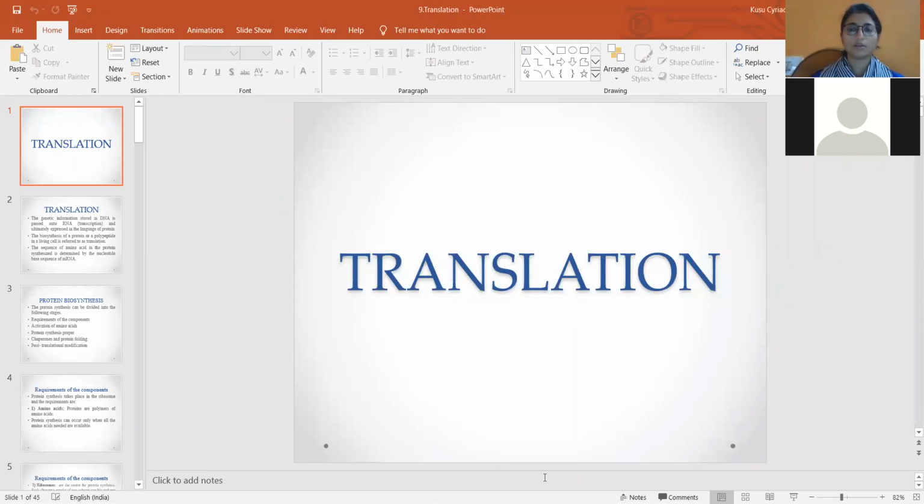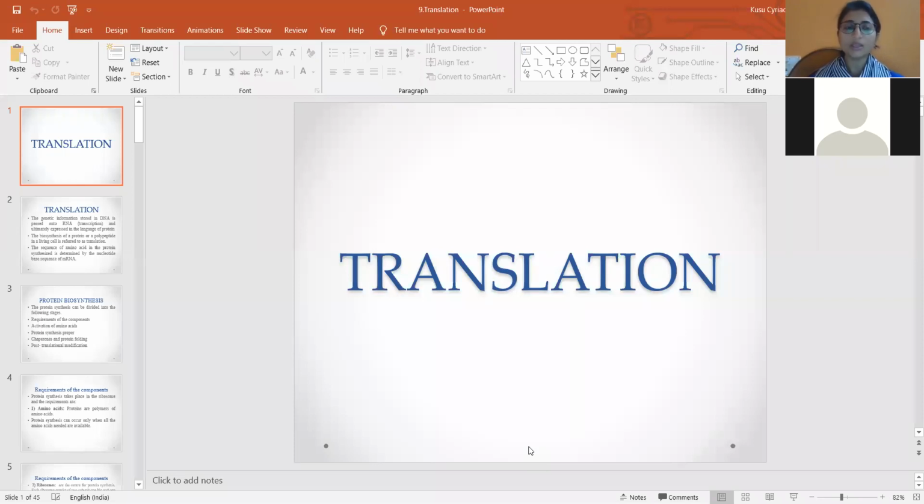Okay, so today's topic is translation. Last class we discussed the transcription process, that is the synthesis of mRNA. The next step in protein synthesis is translation. Transcription and translation together are called gene expression. Once the mRNA is synthesized and has undergone post-transcriptional modification, it is transported to the cytoplasm for the synthesis of protein. That synthesis of protein is called translation.